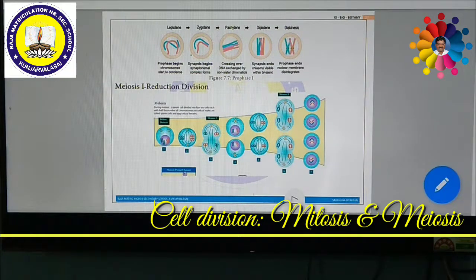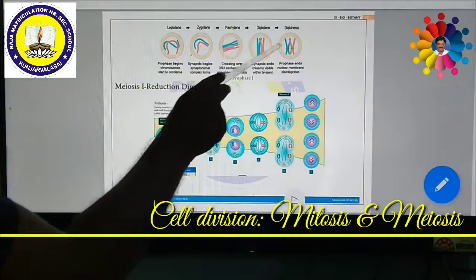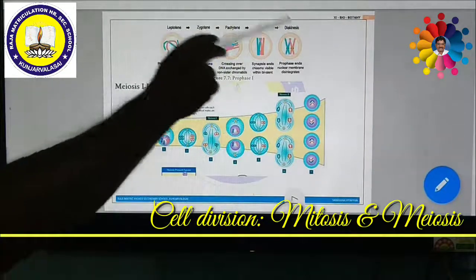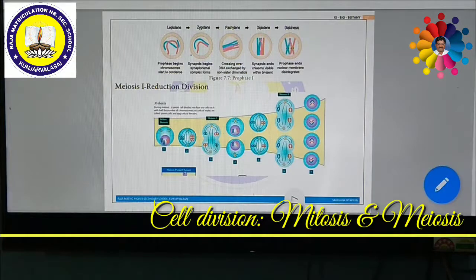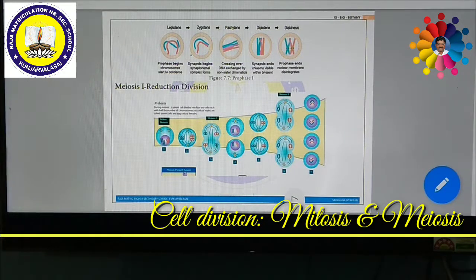If you see, prophase 1 of meiosis 1 is further divided into 5 substages, namely leptotene, zygotene, pachytene, diplotene and diakinesis. One by one. As I said just now, this prophase 1 takes a very long time. Among them, the leptotene.